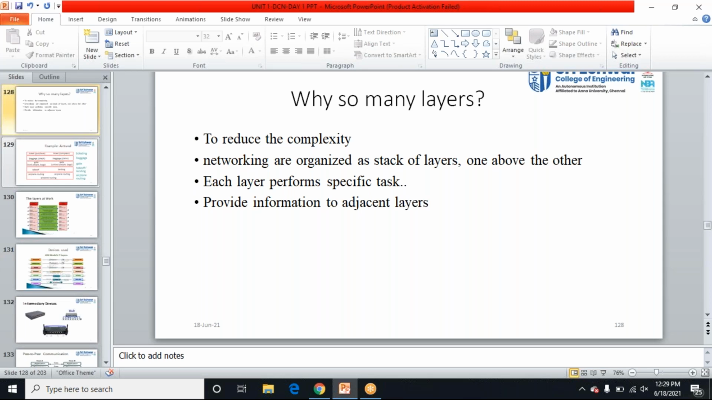See, if you are having many layers, the work will be split to each and every layer. So to reduce the complexity of the work, we are going for many layers.